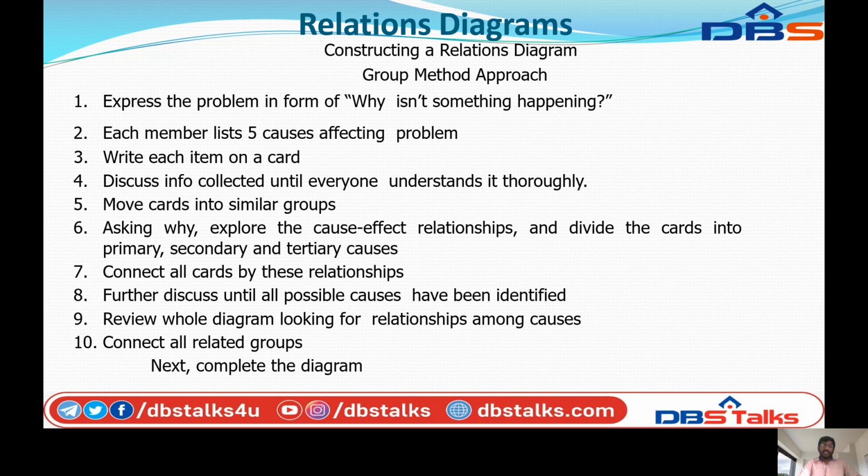Connect all cards by their relationship, so that related cards are connected. Next, further discuss until all possible causes have been identified. So finally the discussion is completed.